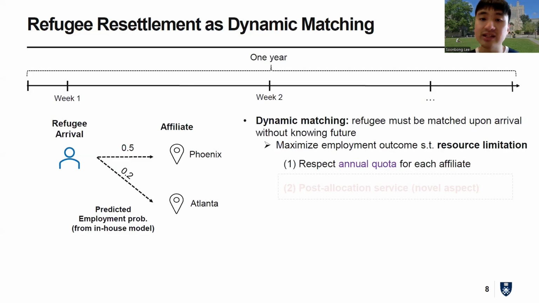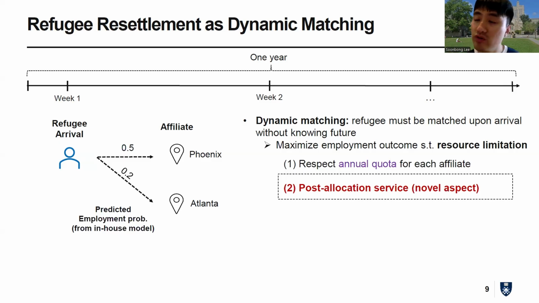Given this ingredient, our natural goal is to maximize the total employment outcome subject to our partner's own resource limitation. In particular, each location affiliate has their own annual quota or capacity on the total number of refugees they can resettle in a given year, and we want to respect this as much as possible.